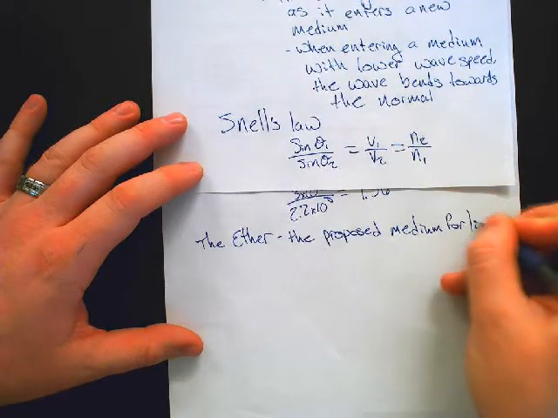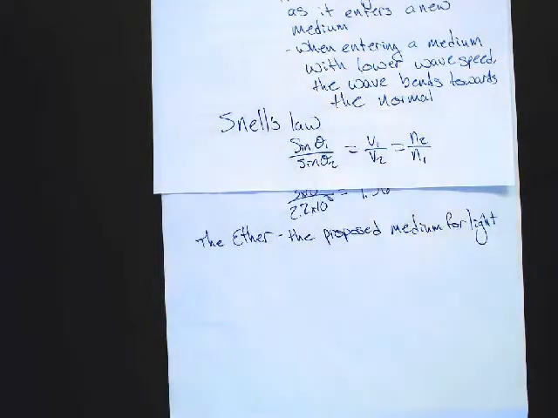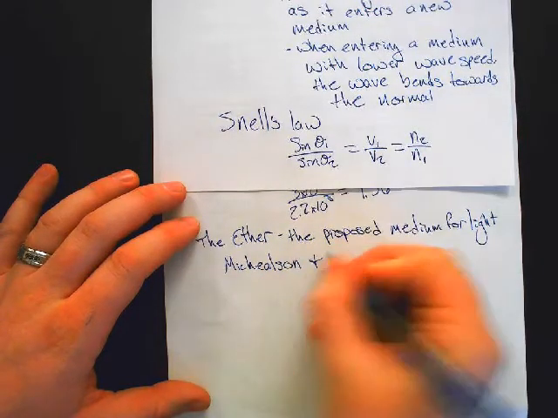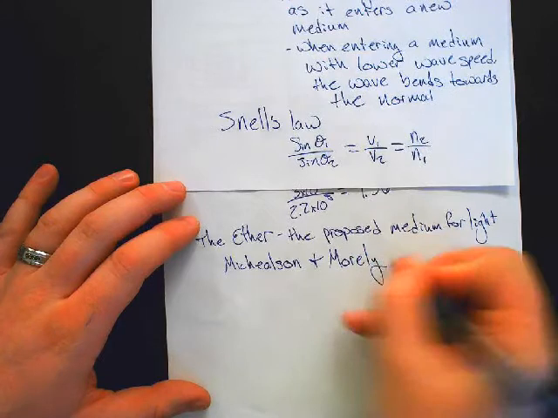Now, the ether was supposed to be a substance that permeated the entire universe and interacted only with light. So you're supposed to try and find something that's invisible, intangible, and interacts only with the substance that you're trying to explain it travels through. Okay, this sounds made up. And a couple of scientists by the name of Michelson and Morley figured out a way that they could actually test and see if it existed. So this is the Michelson-Morley experiment.